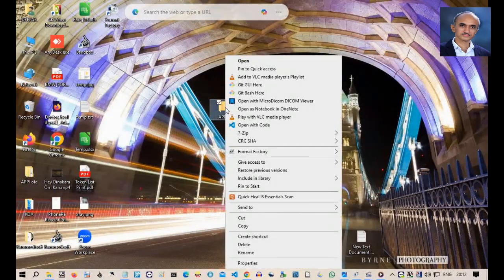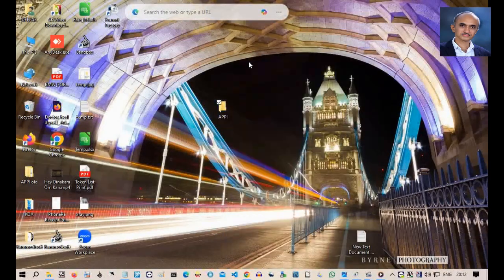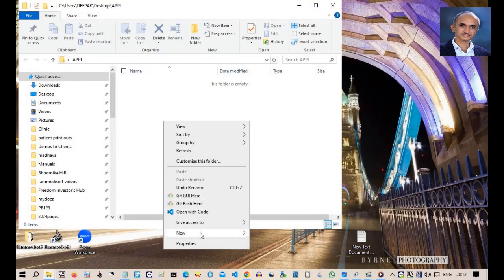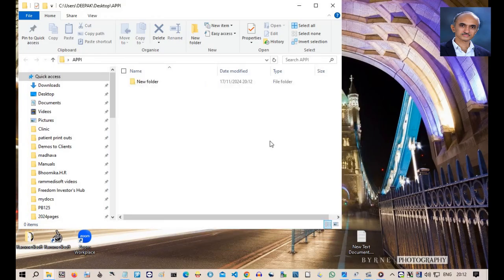Right-click on APPI folder to open the File Explorer. Create a subfolder named Original inside the APPI folder. This is the place to download the unaltered and original files from my website. Let us visit my website